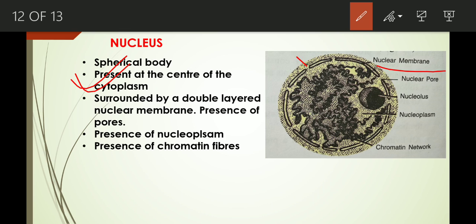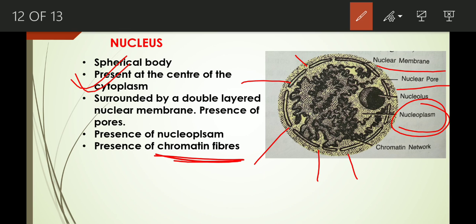Now in nuclear membrane there are very many pores present. These are called nuclear pores. And a ground substance is present, which is a kind of semi-solid substance inside the nucleus, which is known as nucleoplasm. Okay? And inside this nucleoplasm, a thread-like network is present. See, these are thread-like structures, a kind of network. These are called chromatin fibers or chromatin network.